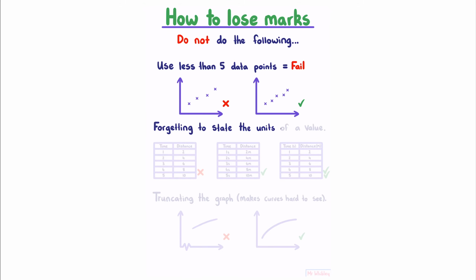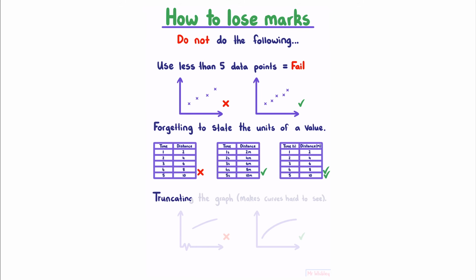Forgetting to state the units of a value could lose you marks, so you could write the units for each value in your results table, or to save time, just specify them in the top row. Truncating the graph can make curves hard to see. For example, if you had a trend like this, when truncated it will appear something like this, which in the worst case scenario might make you conclude an incorrect trend.